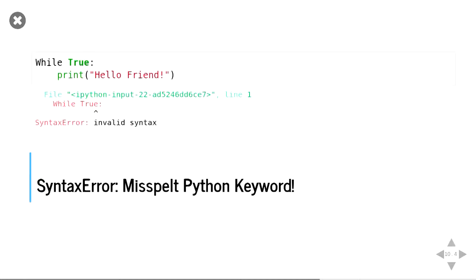What about here, right? If we run this, the arrow will go up to true, but that doesn't even make sense to us because an experienced programmer will look at that and say, okay, you've misspelled that keyword. But a beginner will look at that and say, true looks fine there. I don't know what's wrong with while. And what's actually happening is Python will read the while keyword as an actual variable, and then we'll read true and say, hold on, true doesn't follow variables in that way. I don't understand this anymore. I'm going to crash.